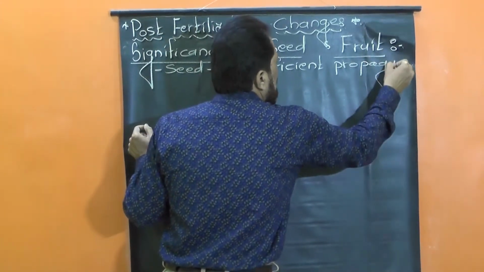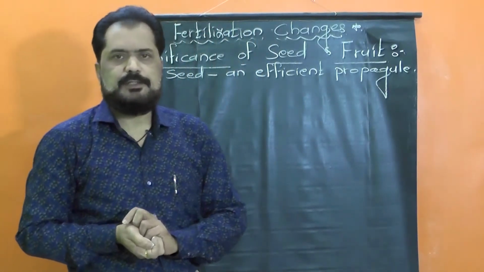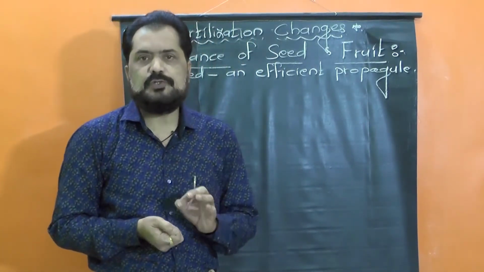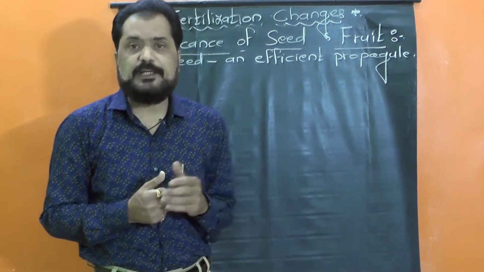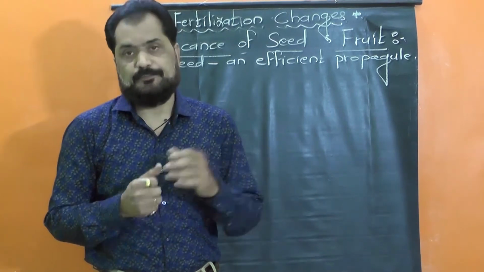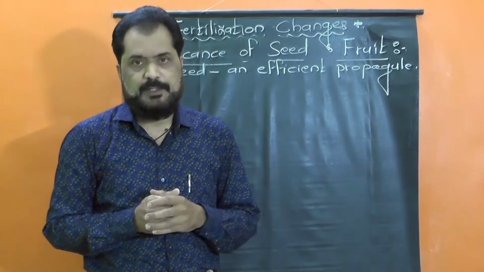It means the seeds are considered as the most important efficient vehicle for propagation. It is the means of propagation.